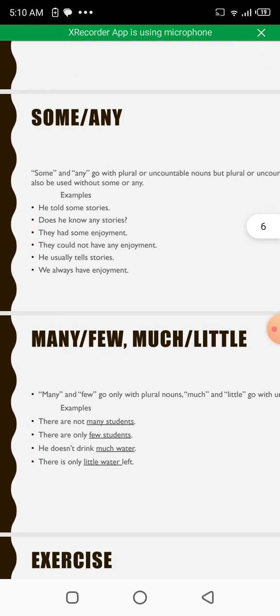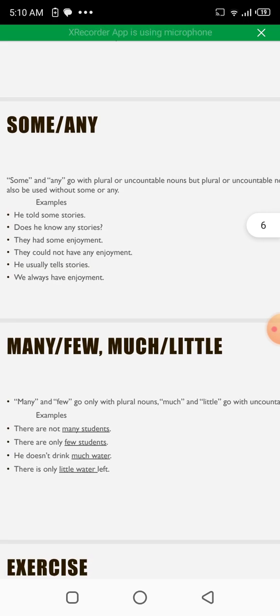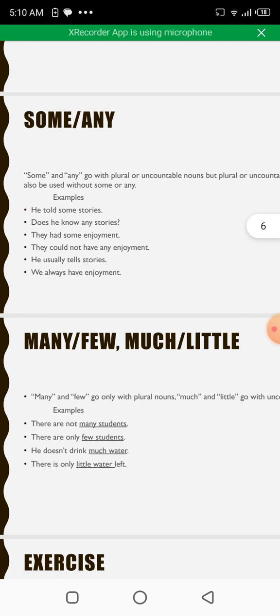Some or any. Some is used in positive sentences, whereas any is used in negative or interrogative sentences. And some and any go with plural or uncountable nouns, but plural or uncountable nouns may also be used without some or any. Let's see some examples. He told some stories. Does he know any stories? You can notice that this is an interrogative sentence, so we are not supposed to use some in this sentence.